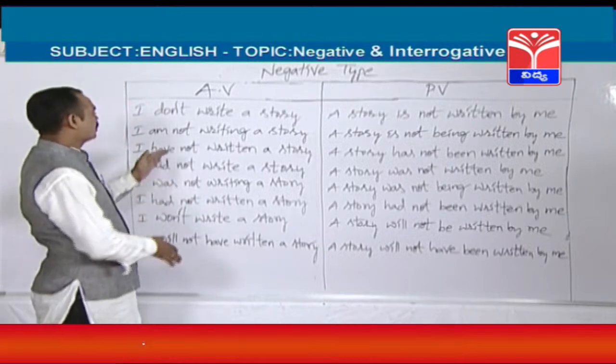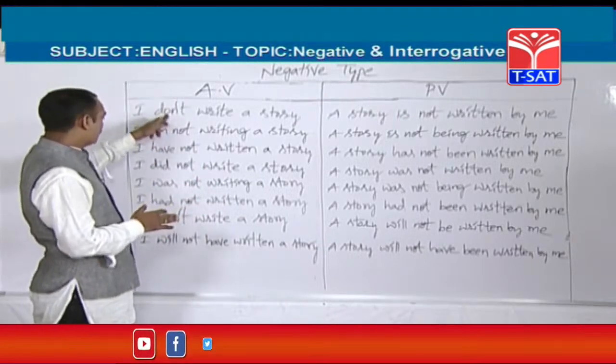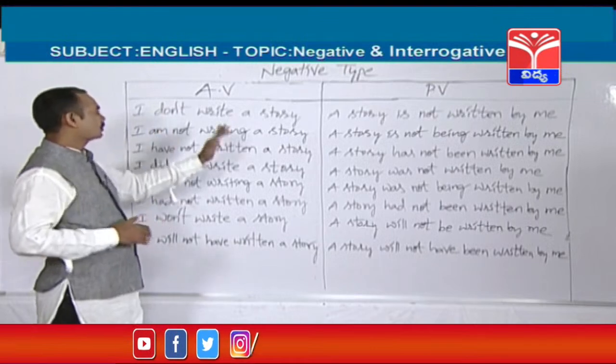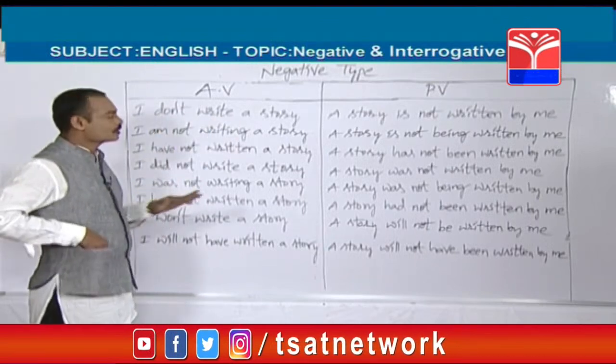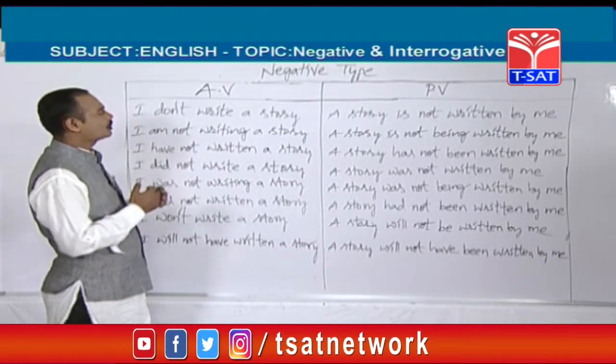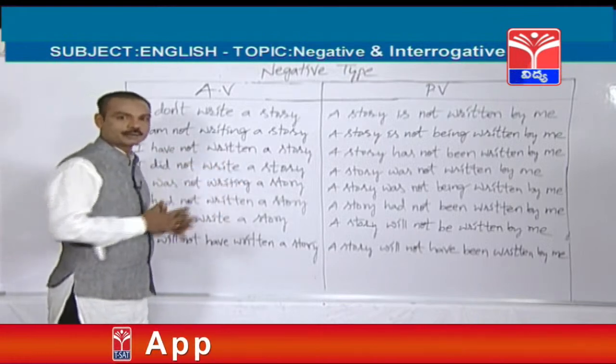So friends, with the help of the helping verbs only you can find out the names of the tenses. So this is something about the negative type of active voice and passive voice.